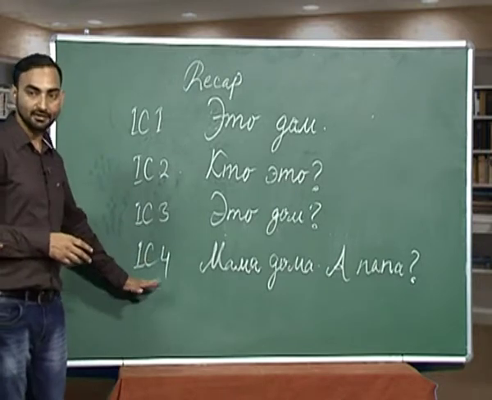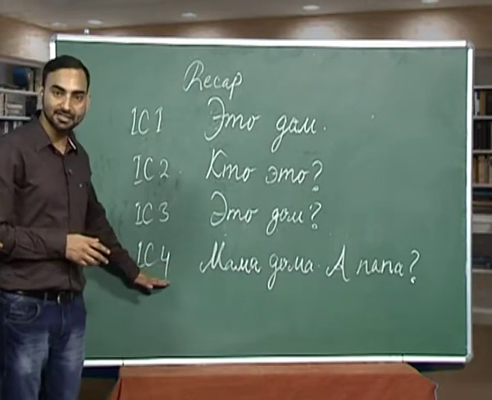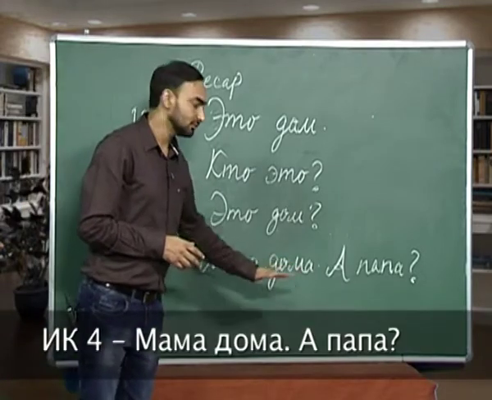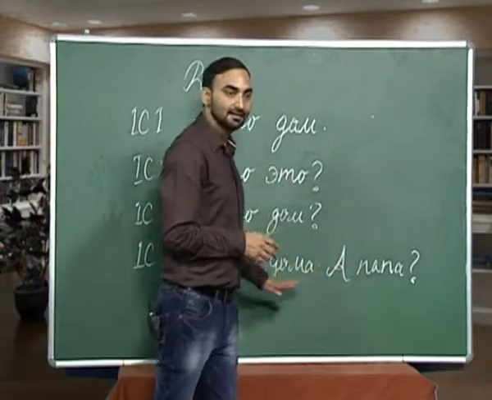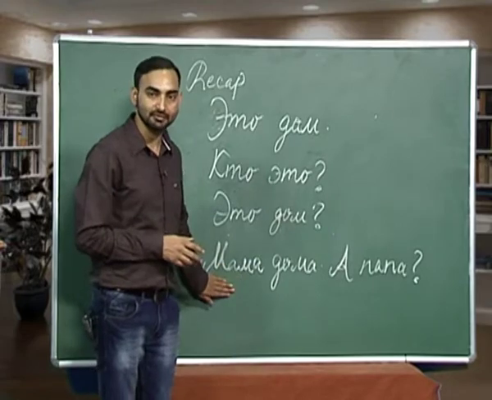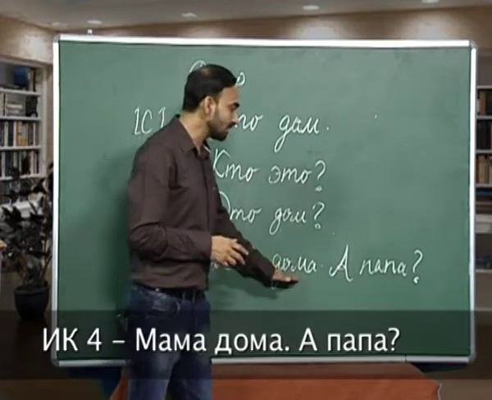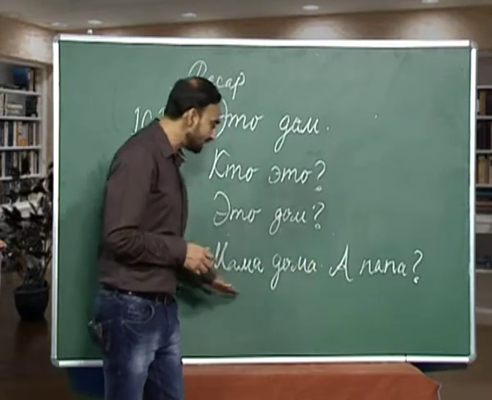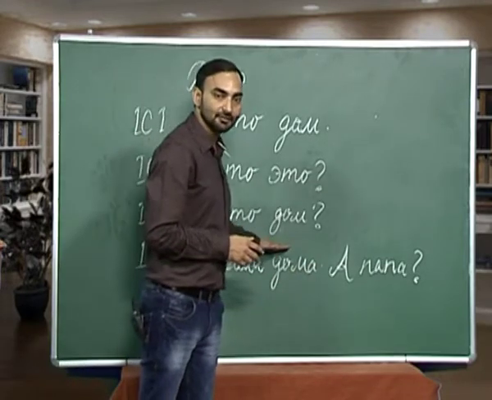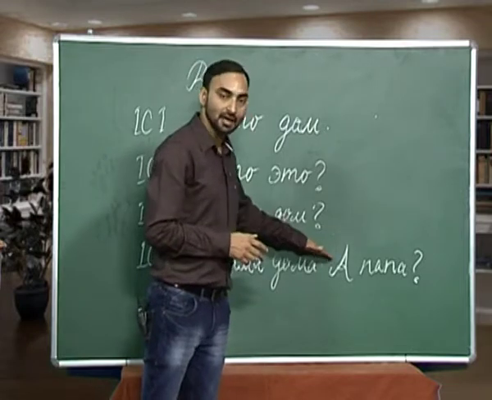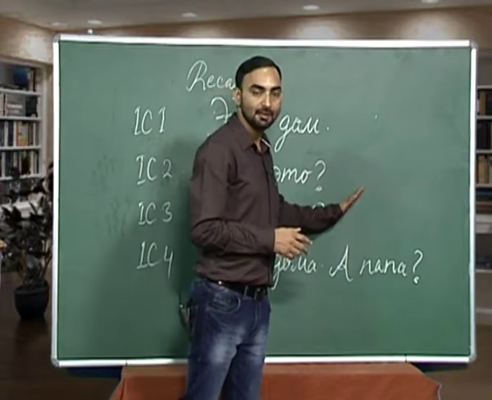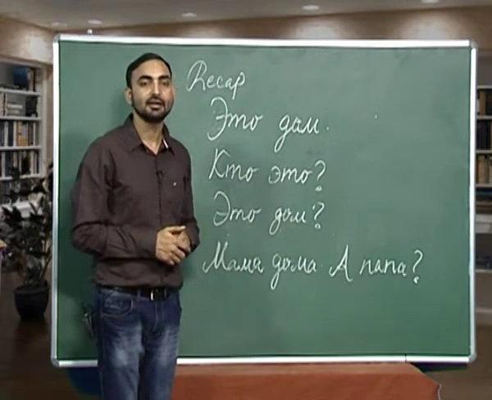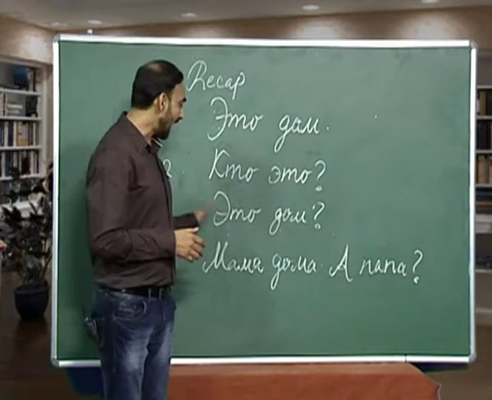The next sentence or the fourth intonational construction we have is Mama doma, a papa? This is an incomplete question. Mama doma, a papa? So, what happens is in the first part the intonation starts from the medium pitch, it comes down and then again it rises up and then comes down. So, this is called the fourth intonational construction, IC 4.